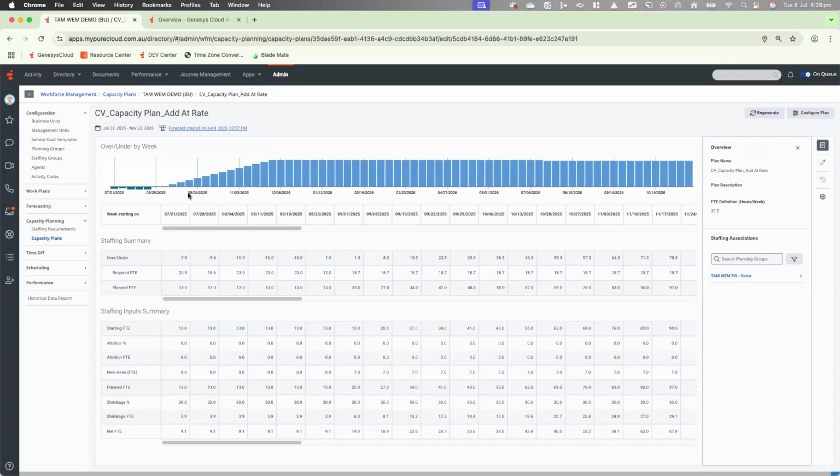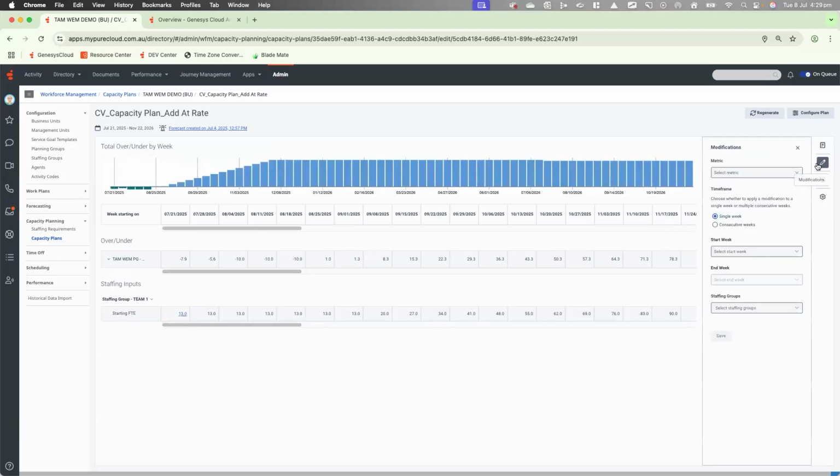As you can see, our new capacity plan has been created, and we're now able to add that particular attrition rate. So let's go in, make it editable, and our attrition percentage over consecutive weeks.